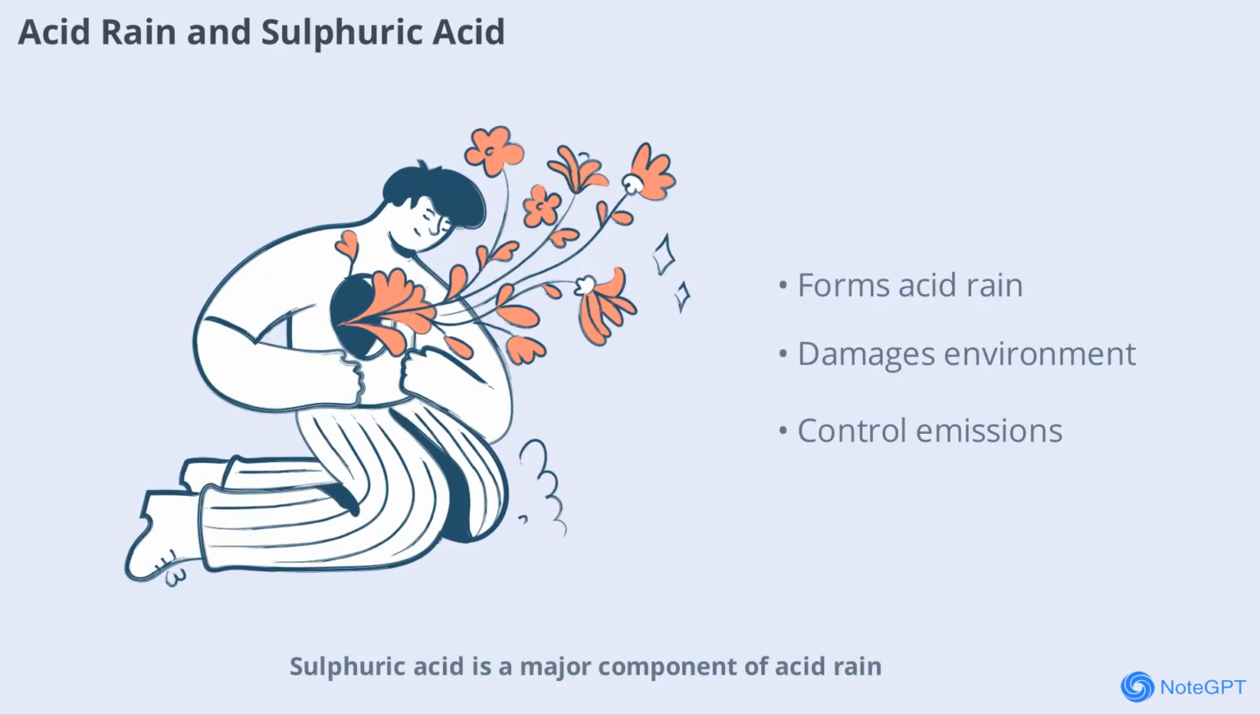Sulfuric acid is a major component of acid rain. When sulfur dioxide from factories and vehicles is released into the atmosphere, it reacts with water vapor to form sulfuric acid, which then falls as acid rain. This phenomenon causes damage to plants, aquatic life, and buildings, highlighting the importance of controlling industrial emissions.